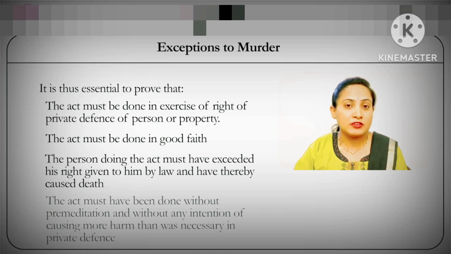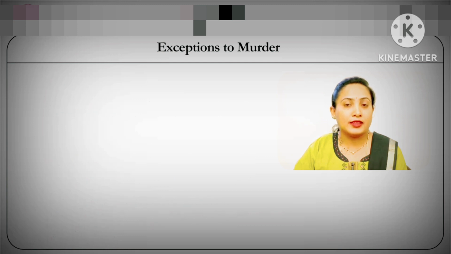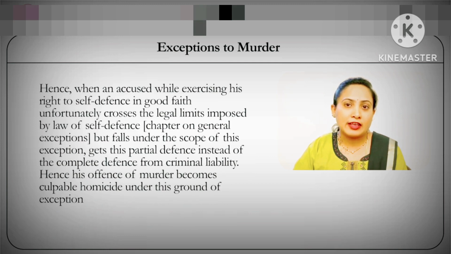That refers to the principle of proportionality. Thus, an accused, while exercising his right of private defense in good faith, unfortunately crosses the legal limits imposed by the law of self-defense, that which is covered under the chapter on general exceptions, but falls under the scope of this ground of exception available to Section 300.